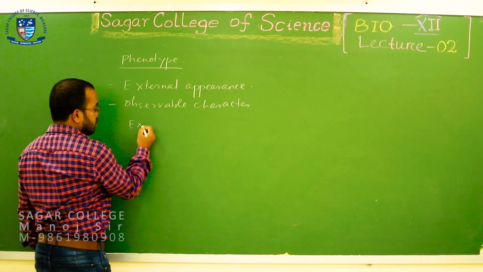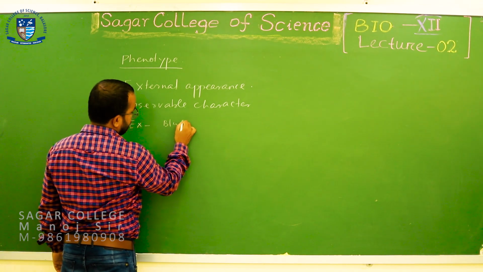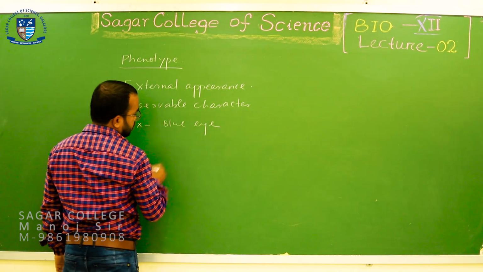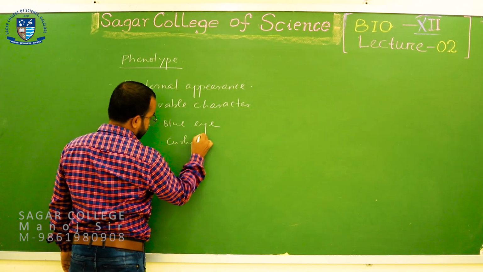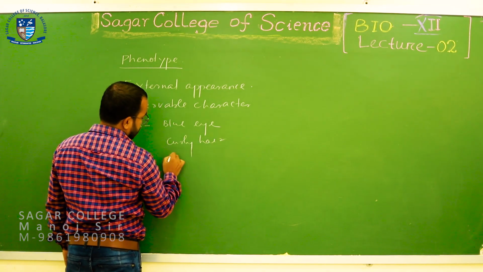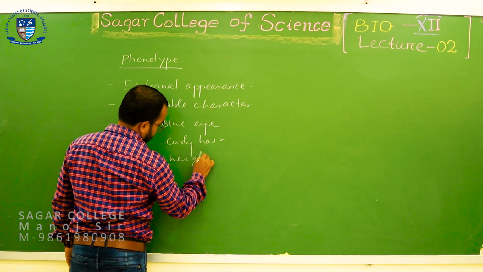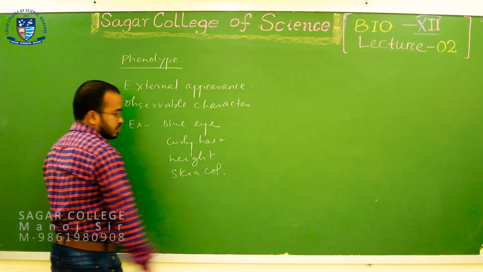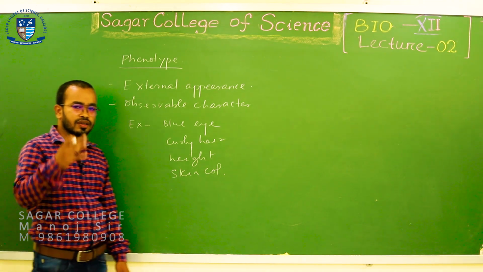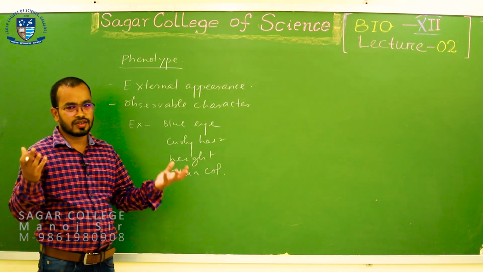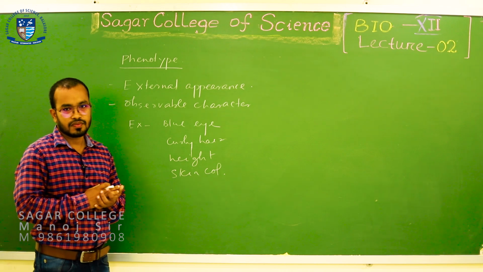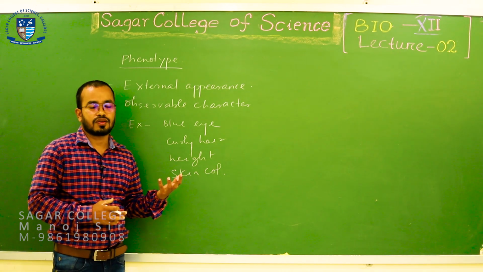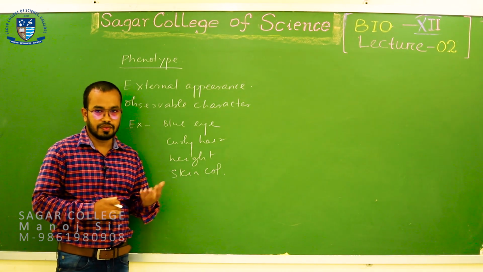For example, blue eye, curly hairs, your height, skin color. Okay. So, these are your external appearance or the phenotypic characters. Thank you. So, now the next term which is genotype.